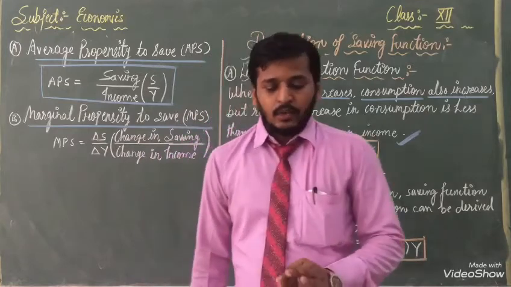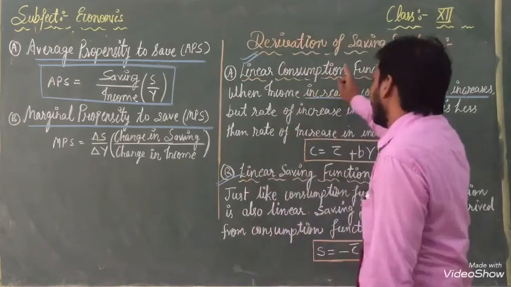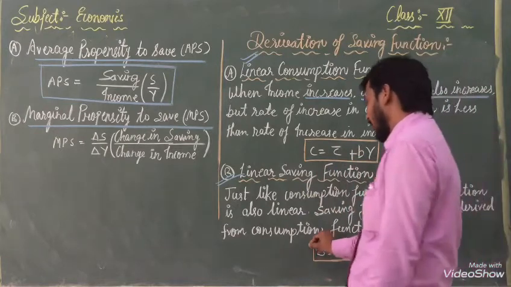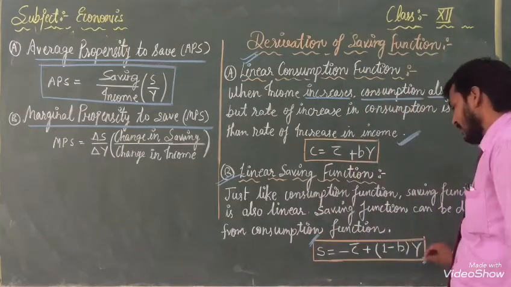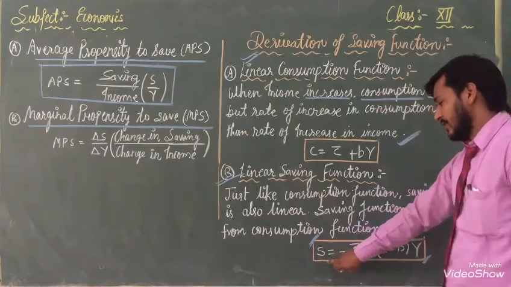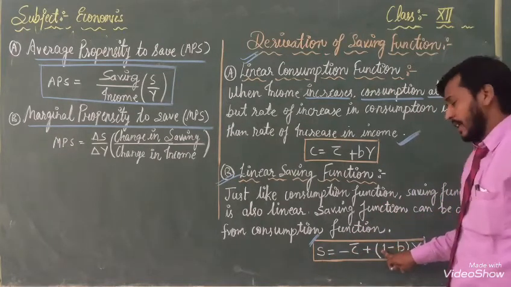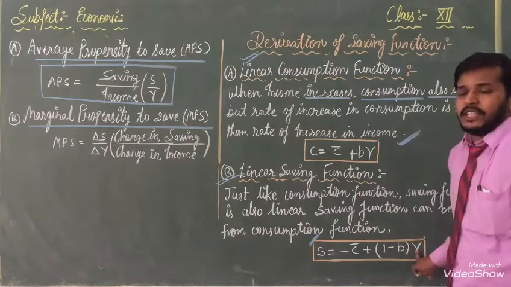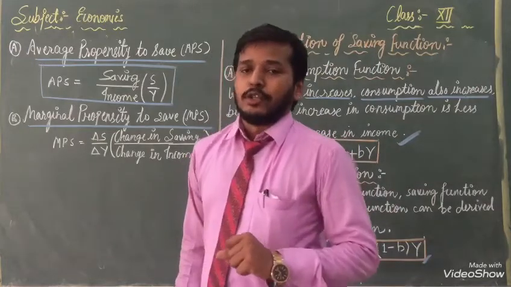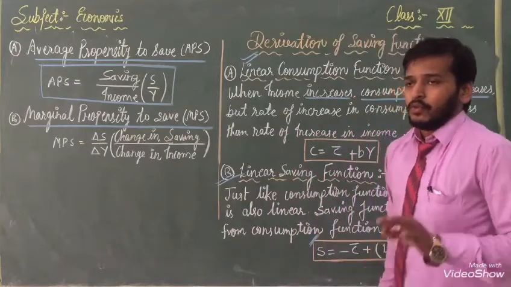With the help of both, we can calculate consumption and now the saving function. Here its formula is written in front of you. When we want to calculate S, then we have to represent S equals minus C bar plus, in small bracket, 1 minus dy. This is the important formula. With the help of that, you can solve numericals when they come in the exam.